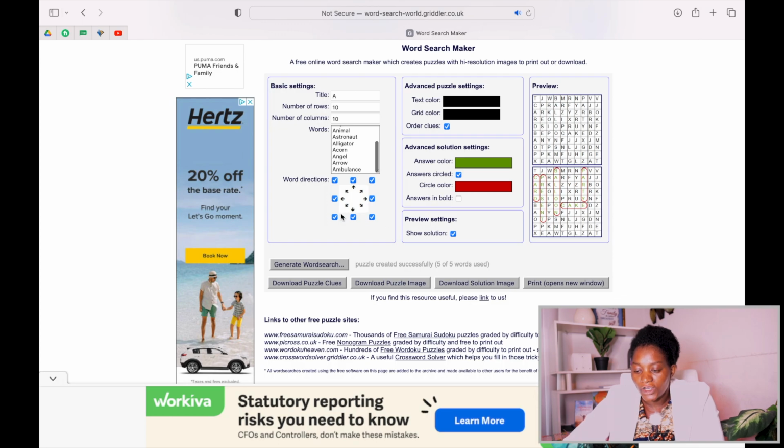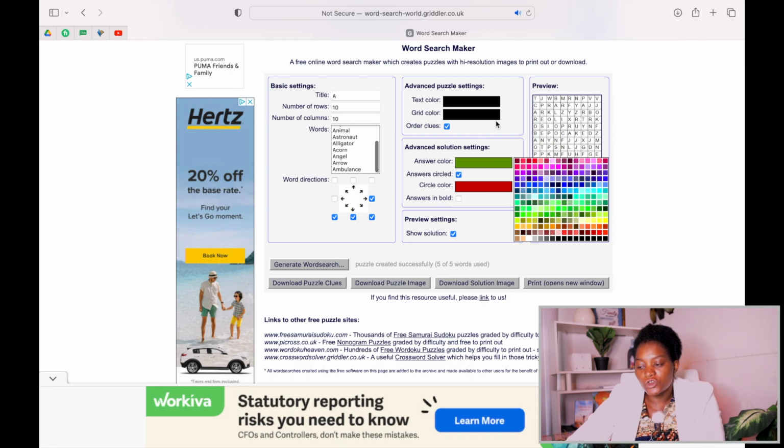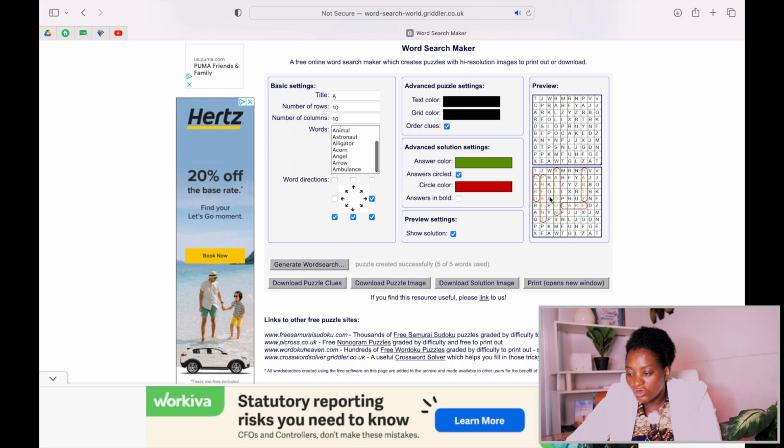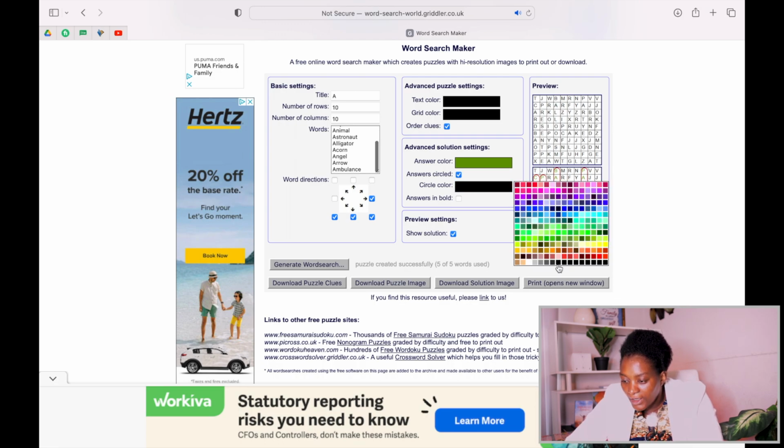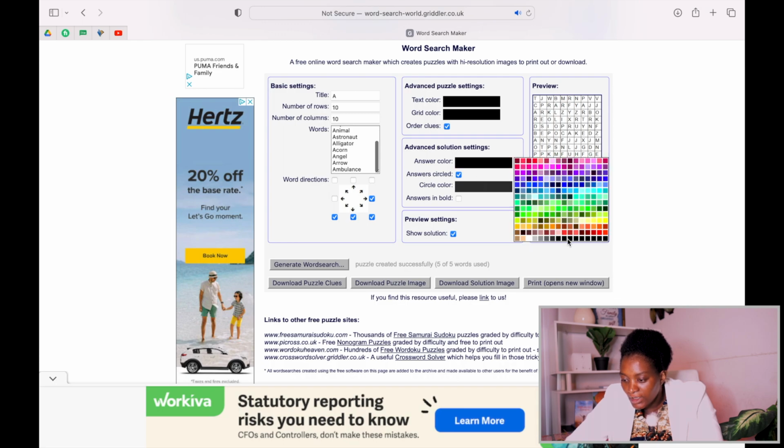But, you know, for the age of the child that we are making, you can take out all of this and just leave this, for example, or this. You can play with it and then see how best you want it to be. So remember that it's going to be black and white that we are making. So when I come here, it shows that these solutions will be in this color. But I like to make it gray. So you can just change it and make it however you want it to be.